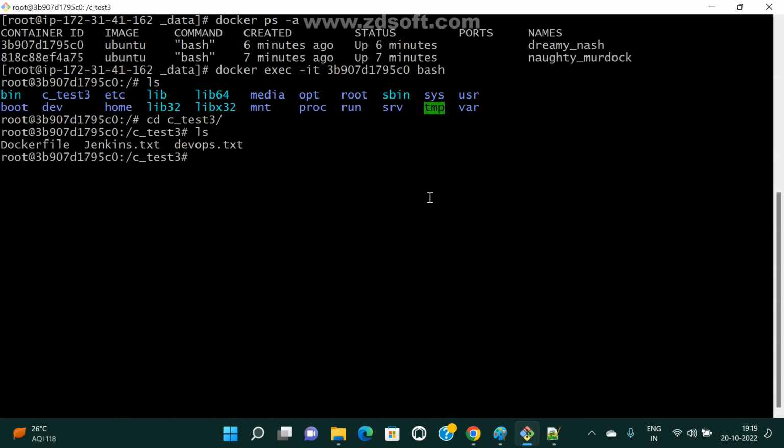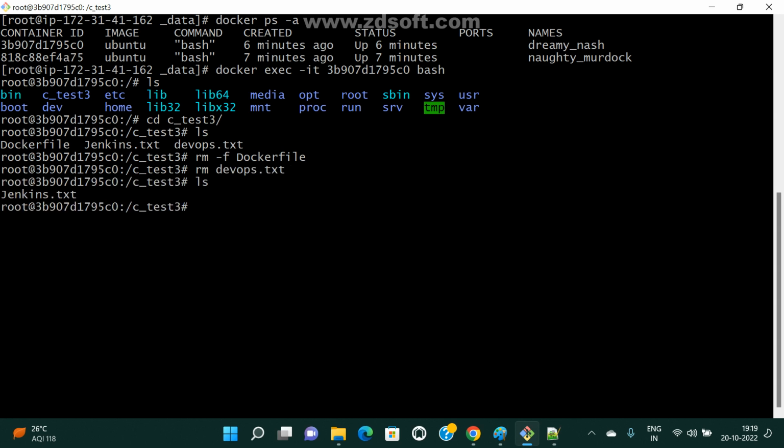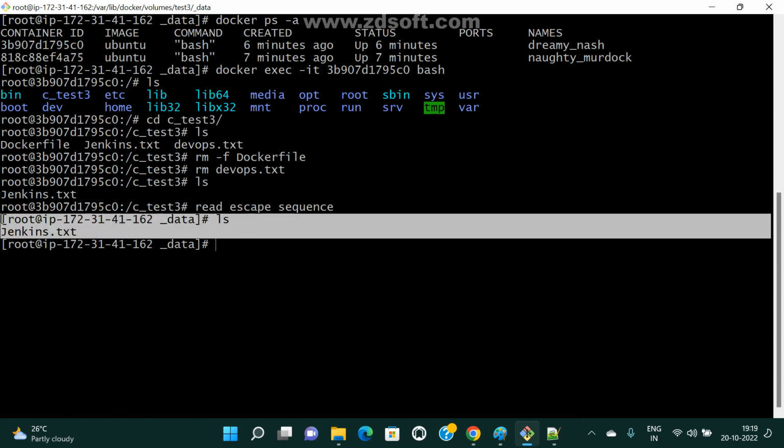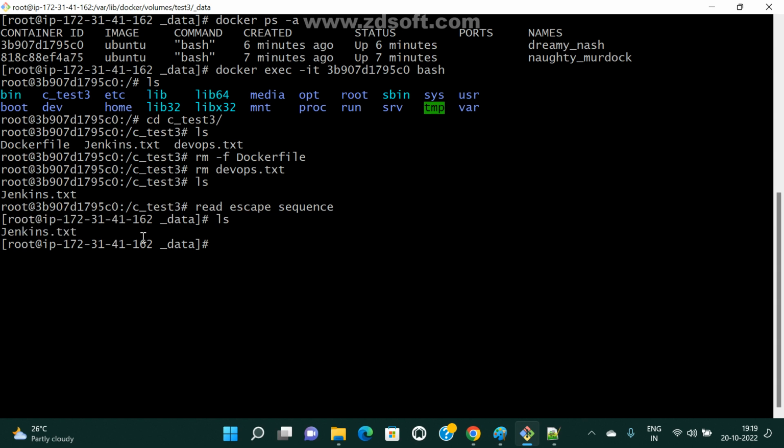Now if I delete one file, rm -f, I am deleting Dockerfile. I am deleting one more, the devapps. Now see here, I have only one file. Let me check it in our volume path. Ctrl+P+Q, I am coming outside. ls. Now see here, is it automatically deleted or not? Any doubt here? Clear guys? So this is the scenario.